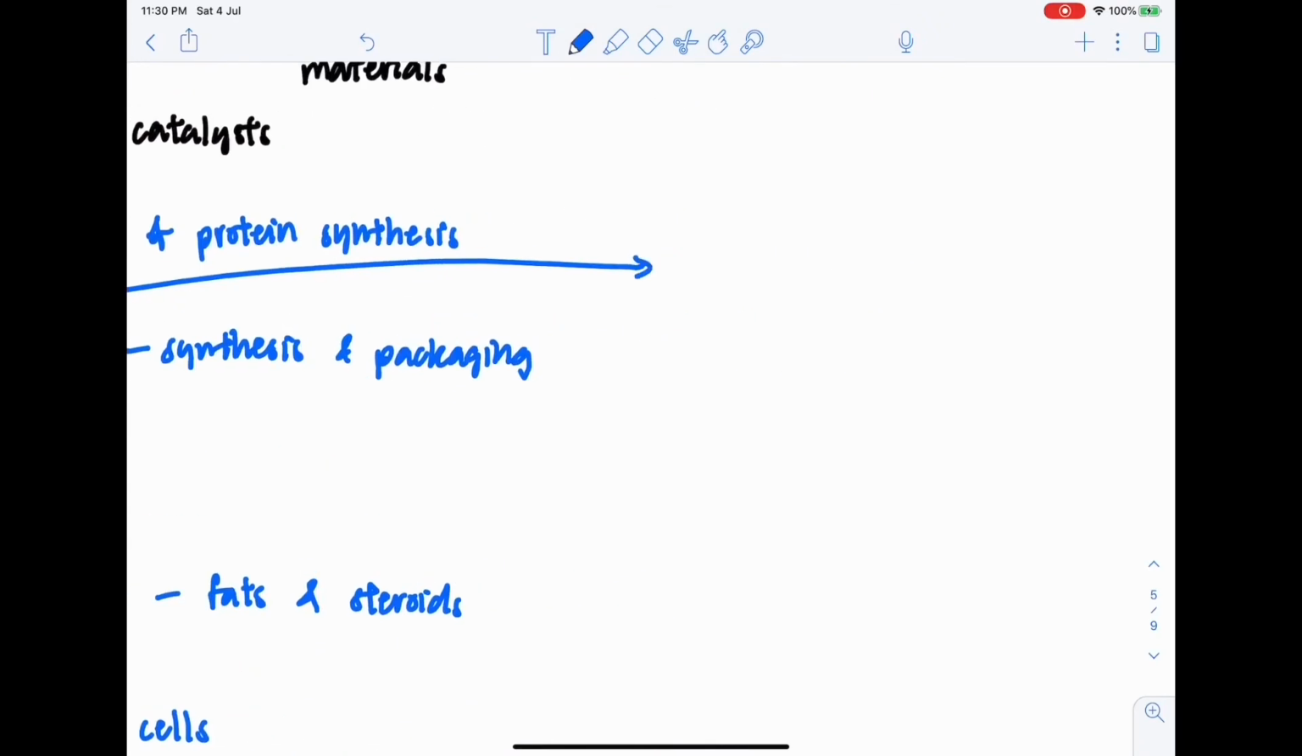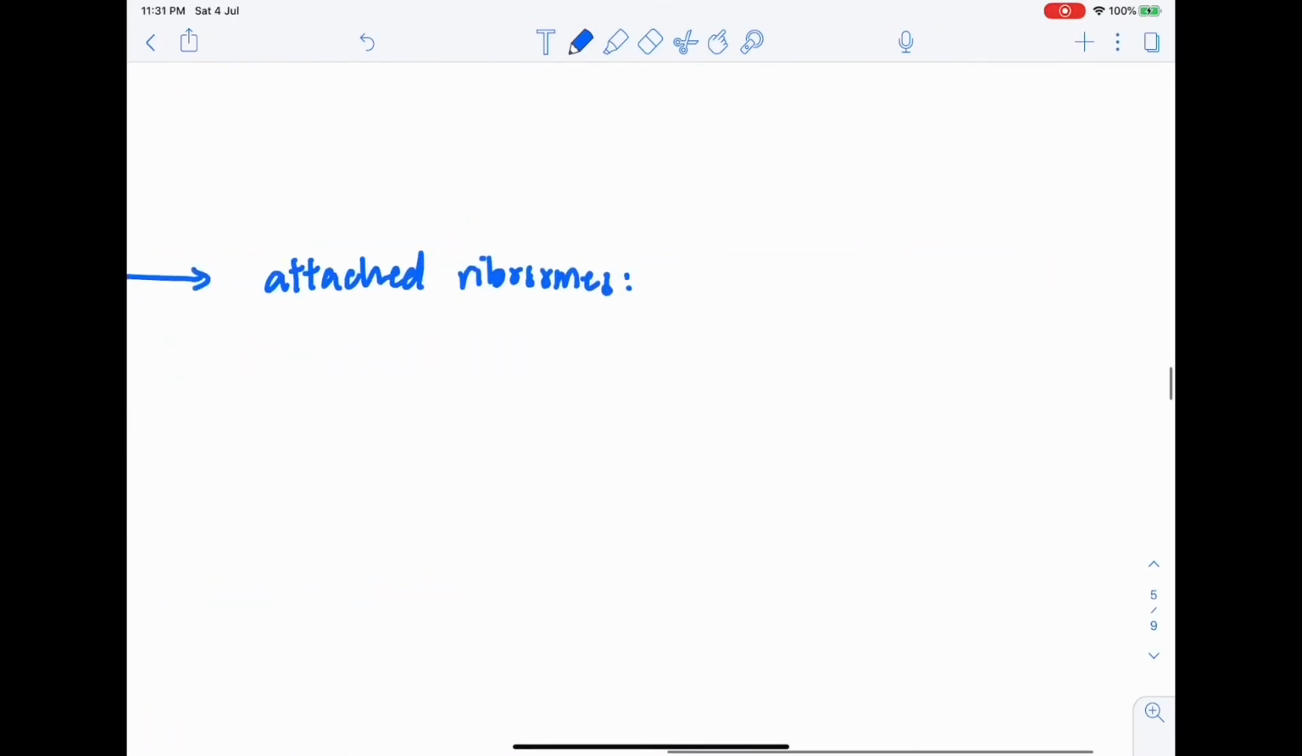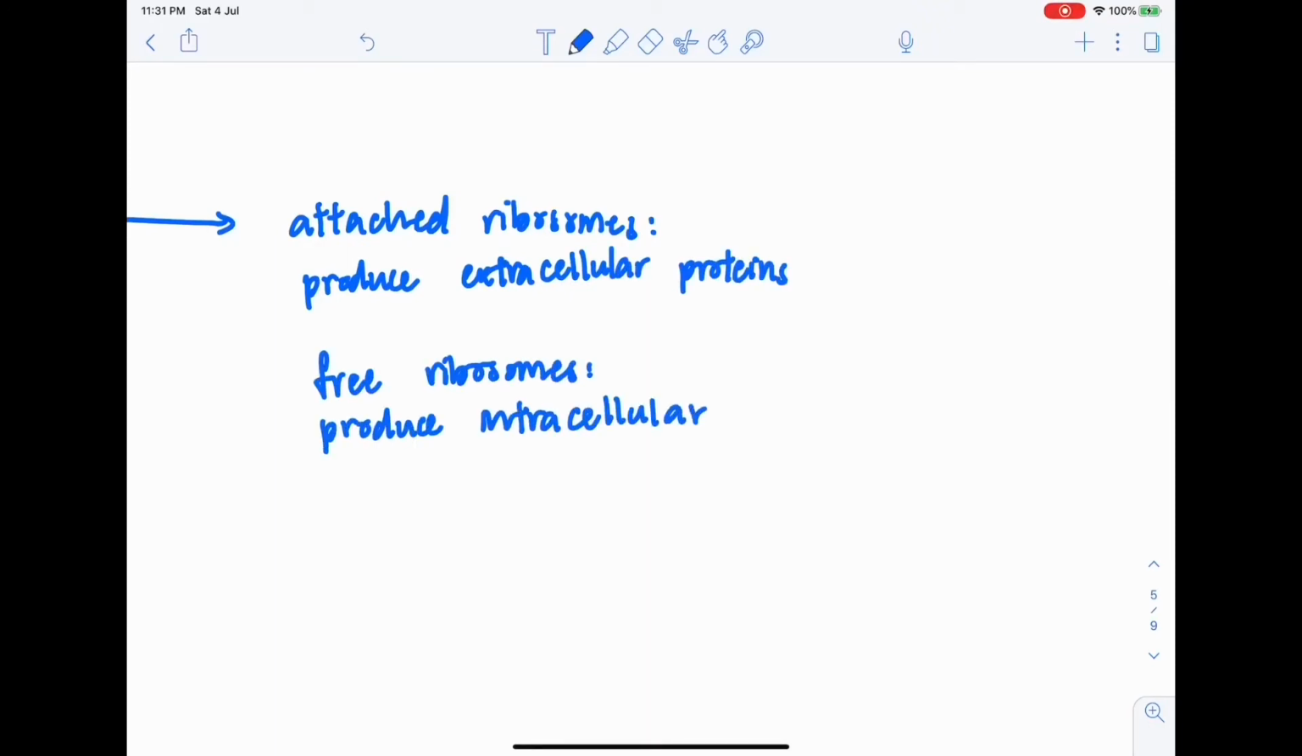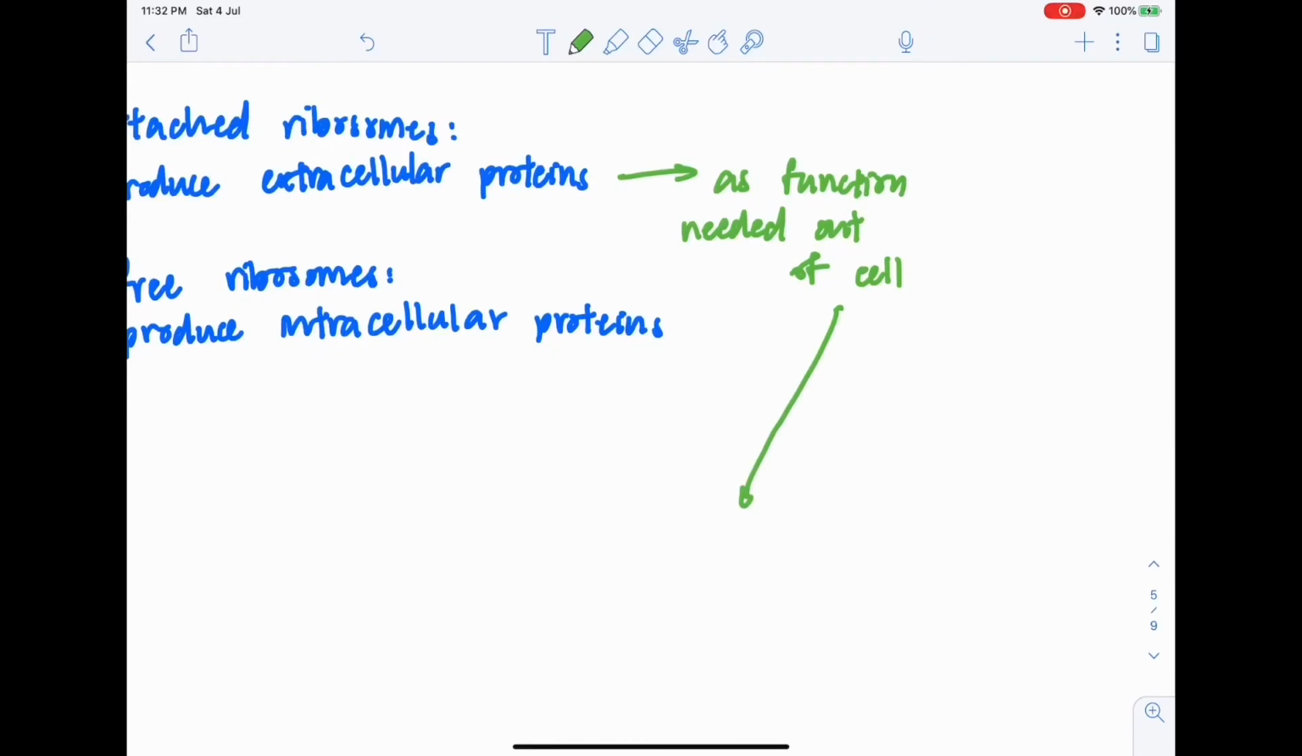Note that ribosomes found on the surface of the rough ER produce extracellular proteins to be exported, while free ribosomes in the cell produce intracellular proteins. The extracellular proteins are exported as the protein's functions are needed outside of the cell. For example, hormones and digestive enzymes.